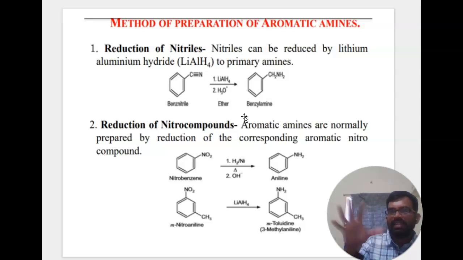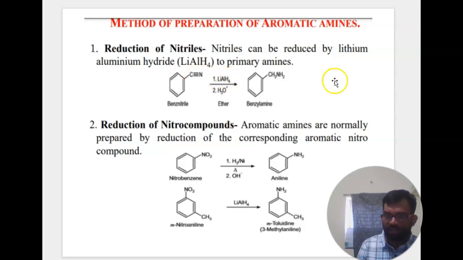So you can see some preparations of aromatic amines: reduction of nitriles. Nitriles can be reduced by lithium aluminum hydride, LiAlH4, to primary amines, for example benzylamine in ether.